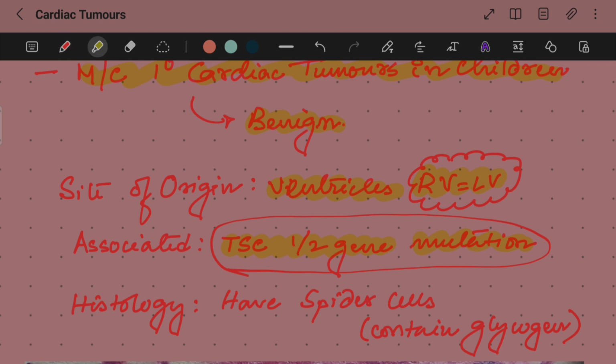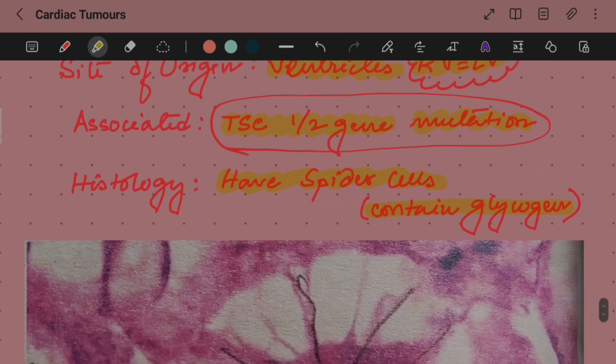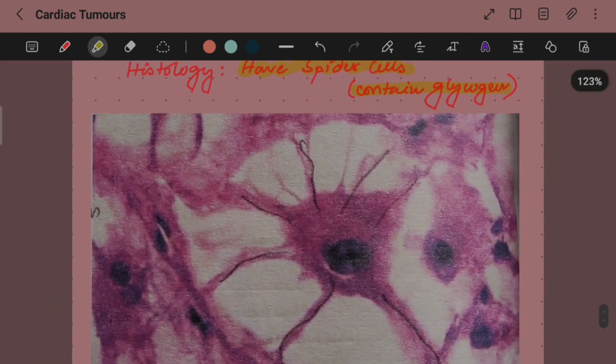Now, if we talk about the histological feature that we get to see in case of rhabdomyomas, these are characteristic spider cells which contain glycogen. Now these are the characteristic spider cells which have these tentacle-like protrusions from the cells. So with this we come to an end of the topic of discussion about cardiac tumors.